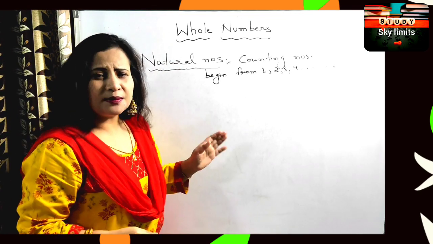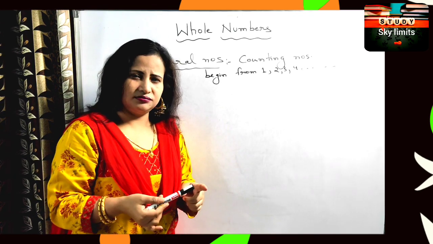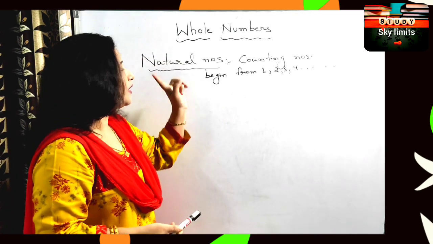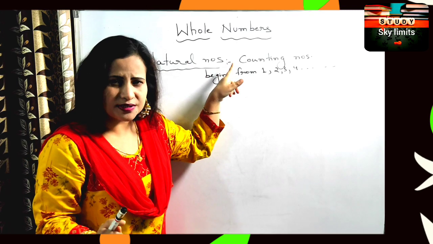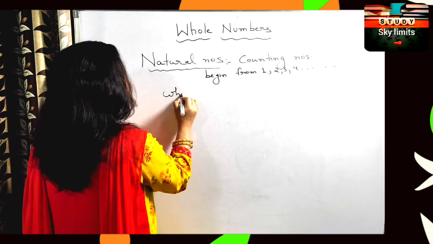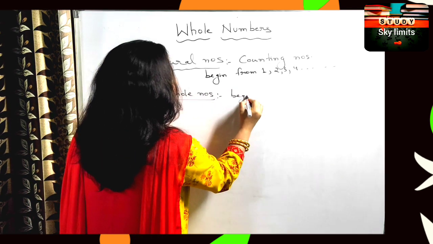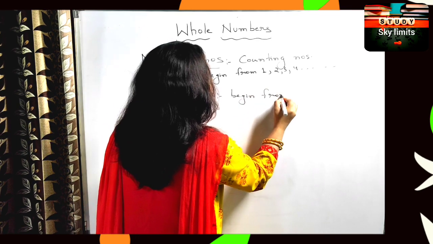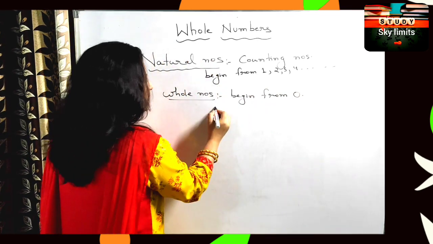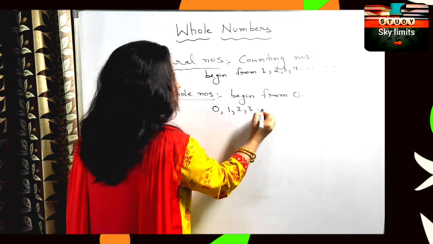Now what are whole numbers basically? Whole numbers are the numbers that begin from 0. That means 0 is not included in the natural numbers, but whole numbers begin from 0. So the whole numbers start like this: 0, 1, 2, 3 and continue.